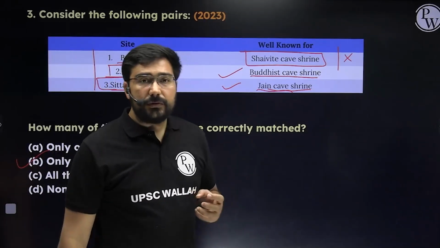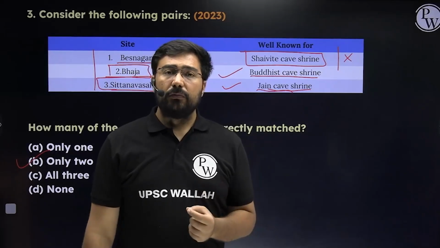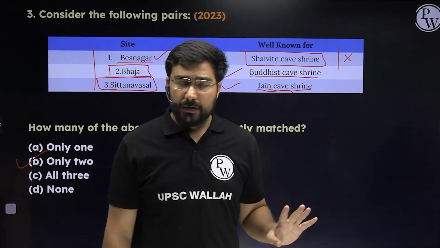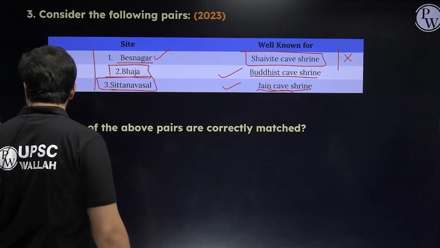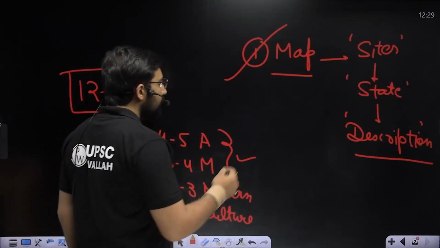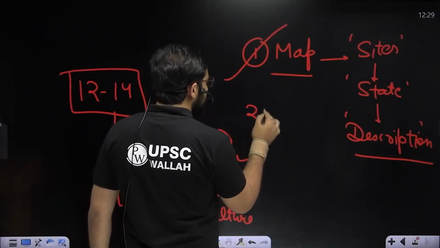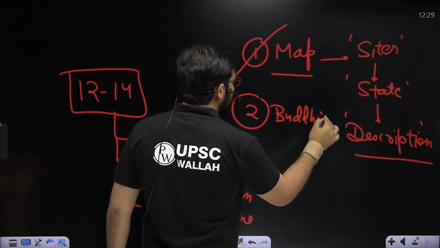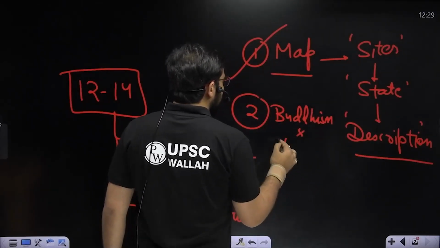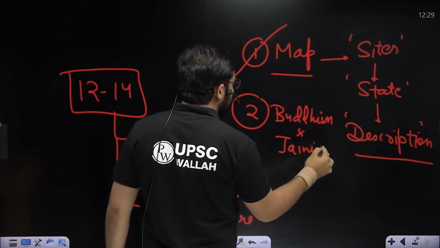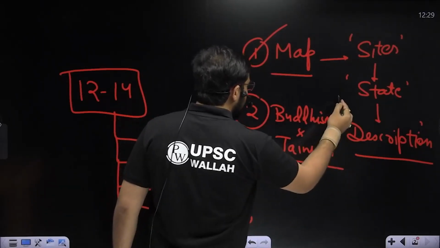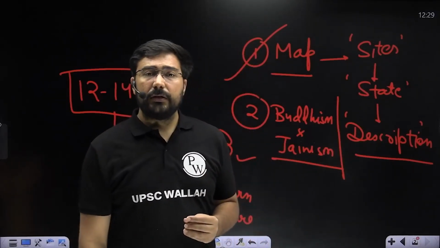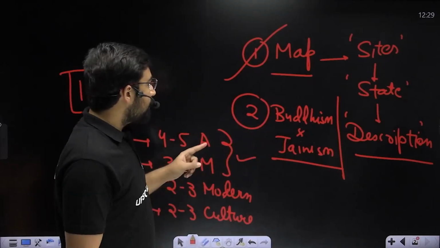But these are the questions which are doable, right? All of you know Buddhism and Jainism is very, very important for prelims examination. All of you are aware about it. But there are so many dimensions of Buddhism and Jainism. It's not easy to do them. Like the first thing is map. Second, the focus should be on Buddhism and Jainism and various aspects of them, like architecture, basic tenets, sects, important text, literature also of Buddhism and Jainism. That's the second most important part.